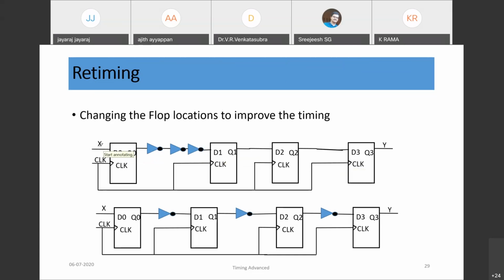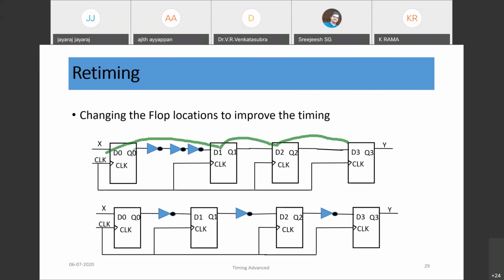So this is X, this D0 to this D1 is one path. And this D1 to this D2 is of course another path. And this D2 to D3 is another path. If you see, the path which consumes maximum delay would of course be this path. Assume inverter delay is say 2 nanoseconds, so 6 nanosecond delay here.